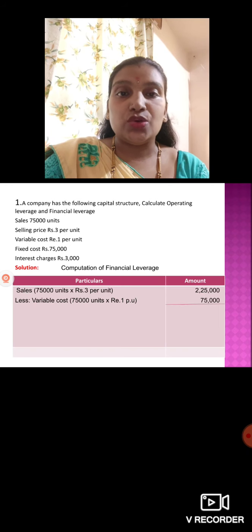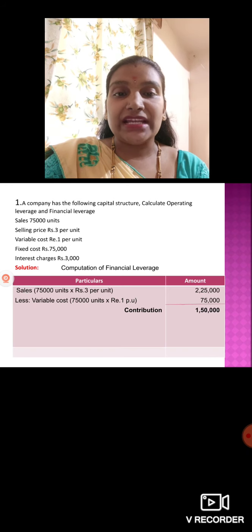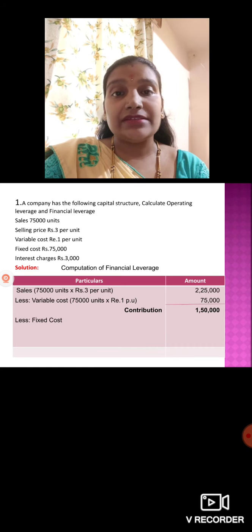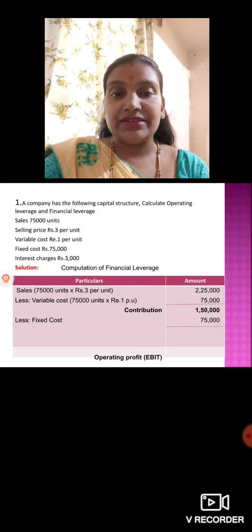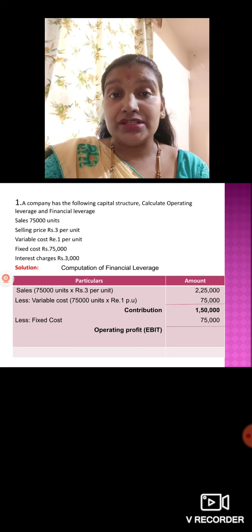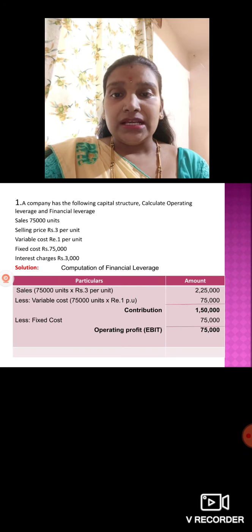2,25,000 minus 75,000 gives the contribution, that is 1,50,000. Less fixed cost, which is 75,000, so 1,50,000 minus 75,000, the operating profit or EBIT we get is 75,000.